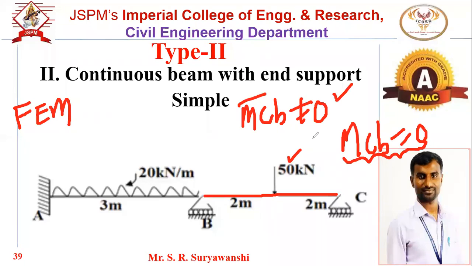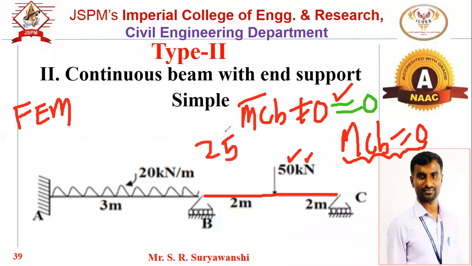Now, somehow we have to make this fixed end moment M bar CB, which is not equal to 0, as 0. Now how to make it 0? Suppose due to this loading condition, M bar CB is plus 25U.